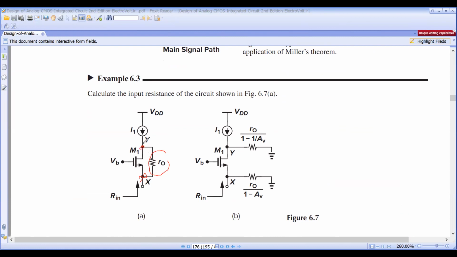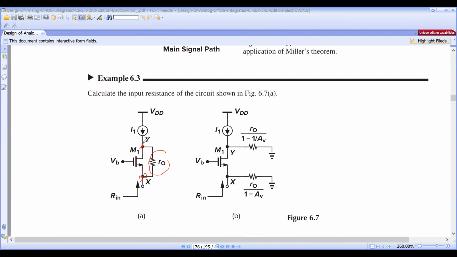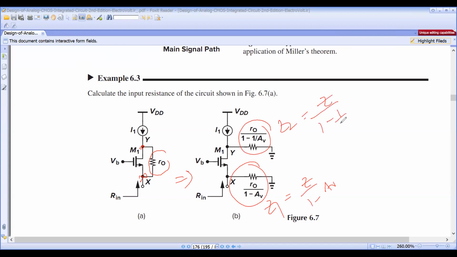So we should apply the Miller theorem. Based on the Miller theorem, you can draw it like this: this is Z1, this is Z2. Z1 value is Z by 1 minus AV, and Z2 value is Z by 1 minus 1 by AV.